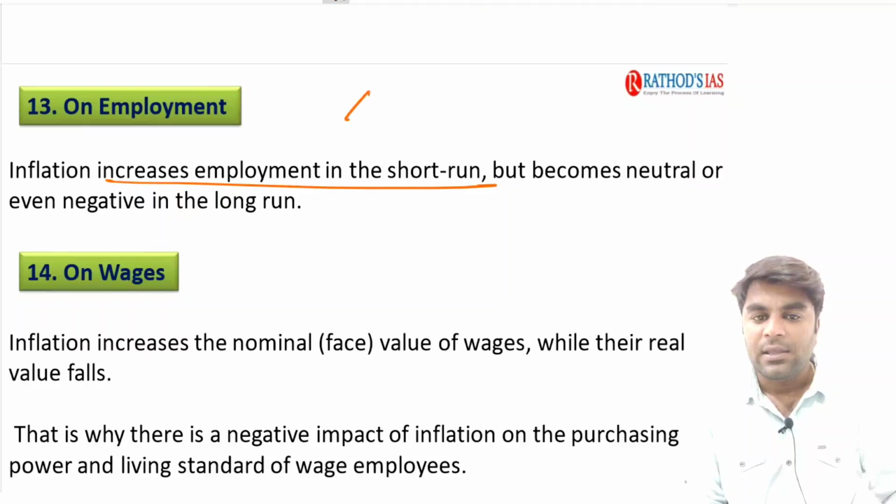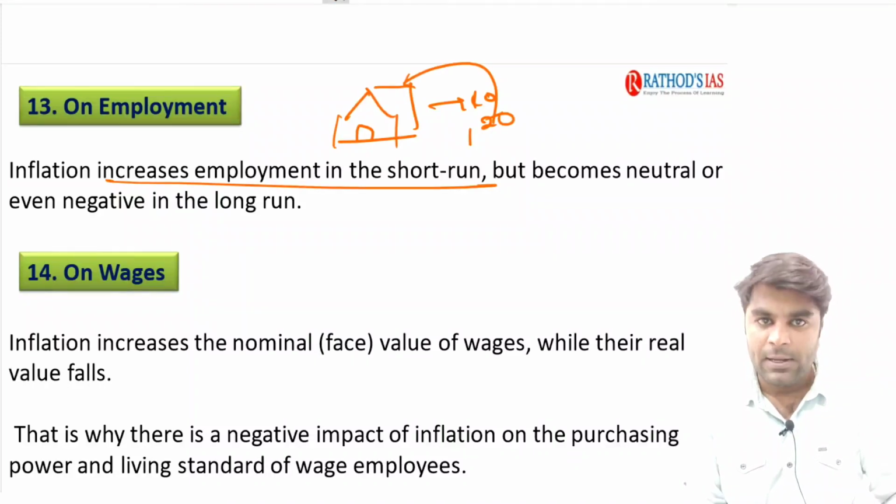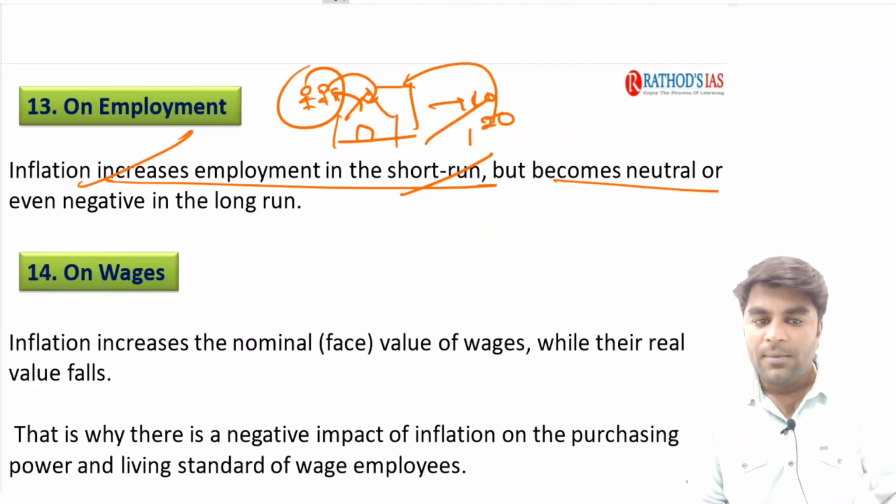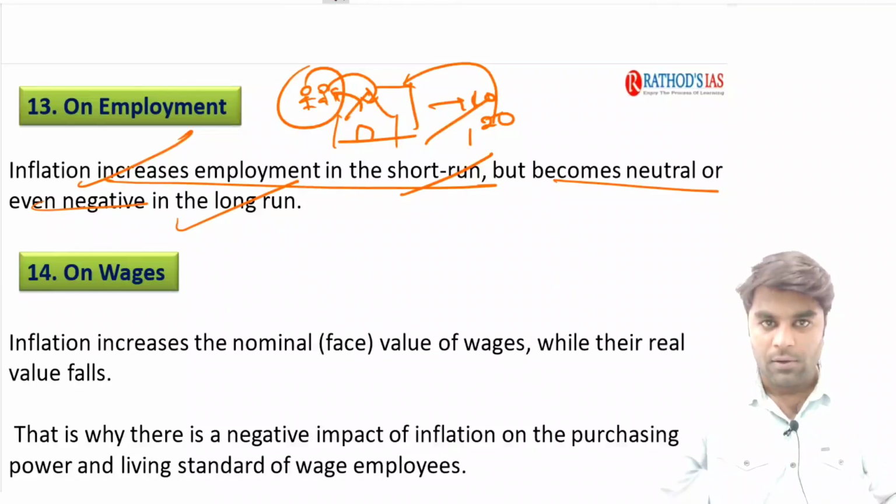Why? Because see, currently this factory is producing 10 goods. Now all of a sudden, due to more money supply with the people, they started demanding 20 goods. Now who is going to produce these 20 goods? Definitely the factories. If the factory wants to produce 20 goods instead of 10, it needs to increase its employment. So inflation increases employment in the short run but becomes neutral or even negative in the long run.